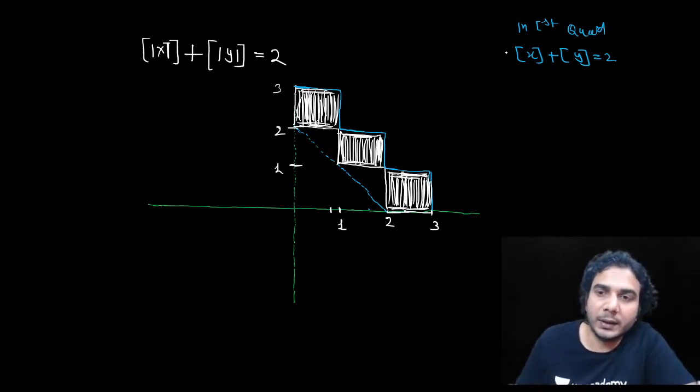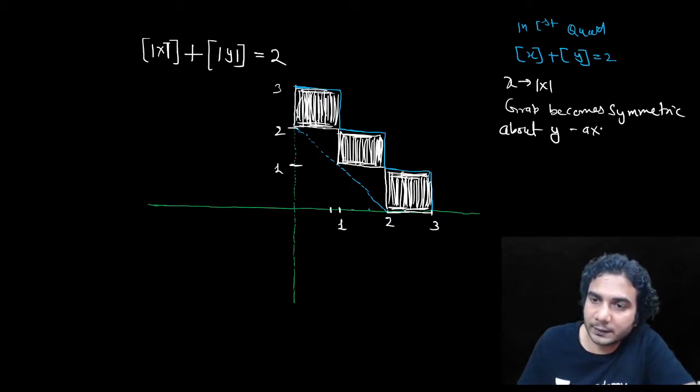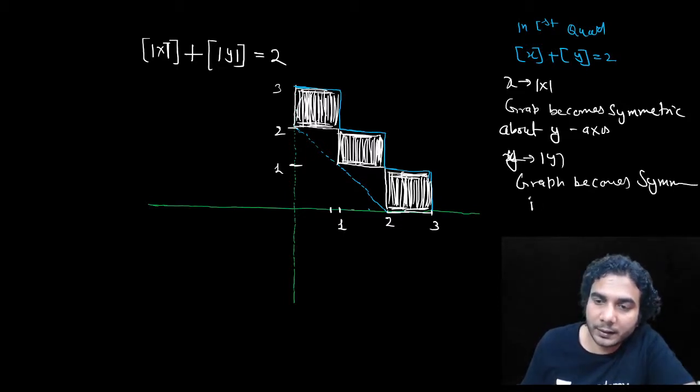Now what will happen if you replace x by mod of x? The graph becomes symmetric about the y-axis. And when you replace y by mod of y, the graph becomes symmetric about the x-axis.